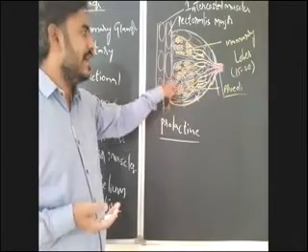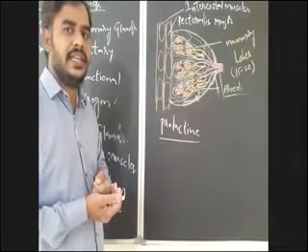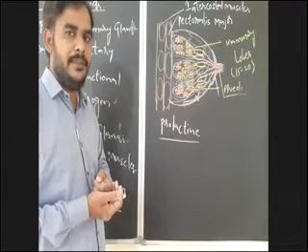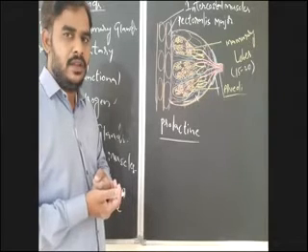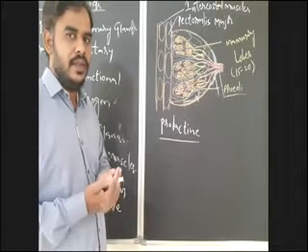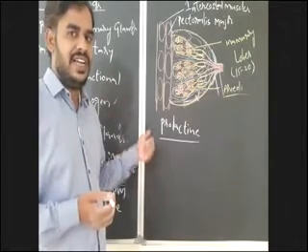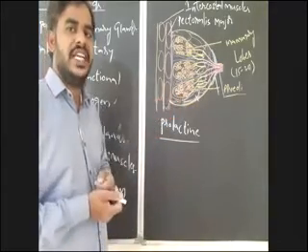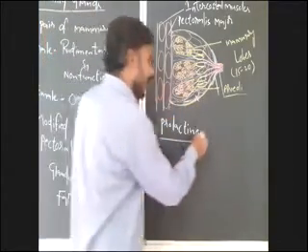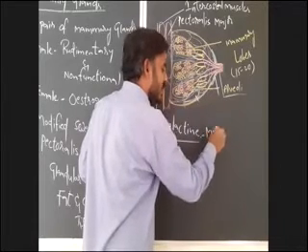Prolactin activates the alveoli and stimulates them to secrete milk. So prolactin is the milk-secreting hormone. After parturition, there is an increase in the levels of prolactin, and that prolactin will stimulate the alveoli to secrete milk.